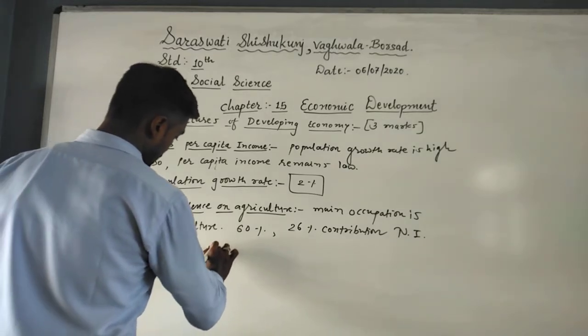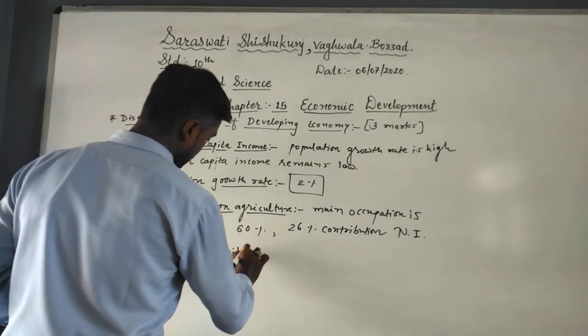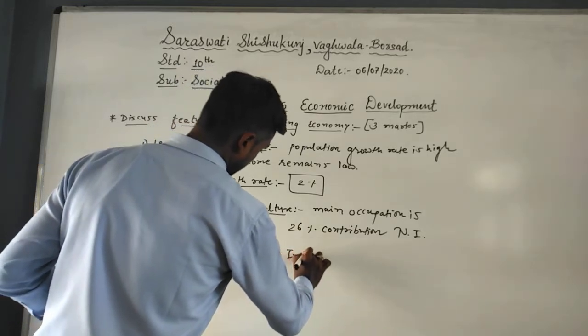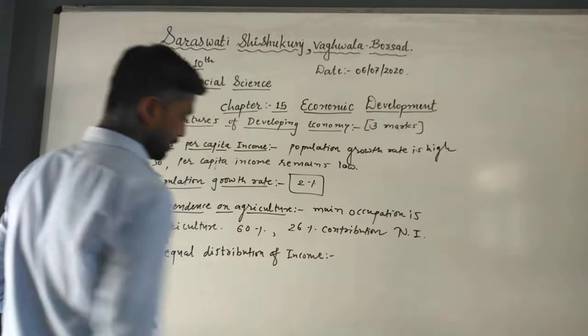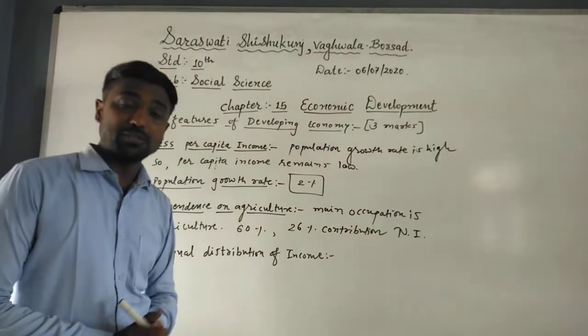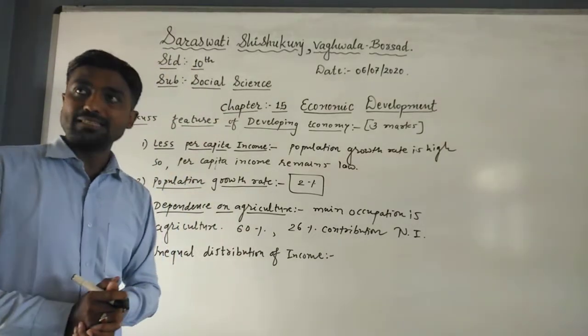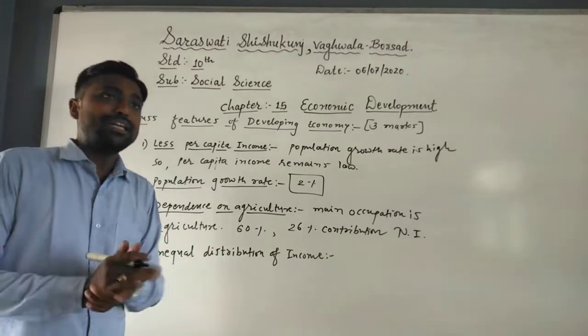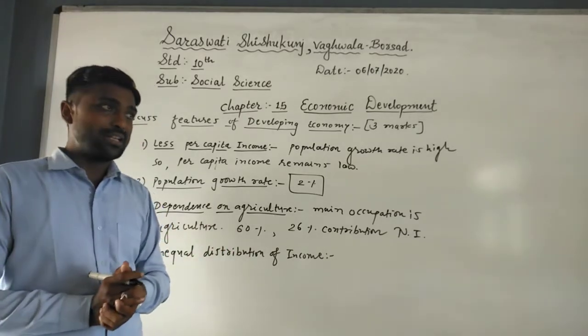Unequal distribution of income. Now you just see that unequal distribution of income, it means what? Due to production, researchers or available facilities, the income is divided differently.